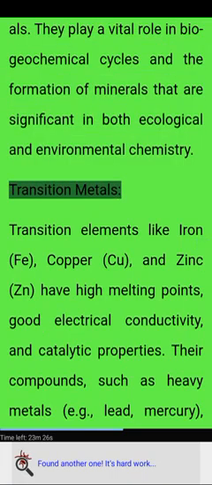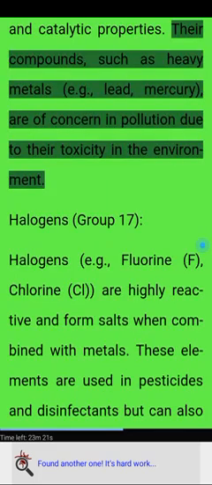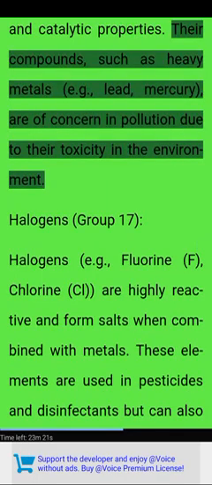environmental chemistry. Transition metals. Transition elements like iron, Fe, copper, Cu, and zinc, Zn, have high melting points, good electrical conductivity, and catalytic properties. Their compounds, such as heavy metals, e.g., lead, mercury, are of concern in pollution due to their toxicity in the environment.